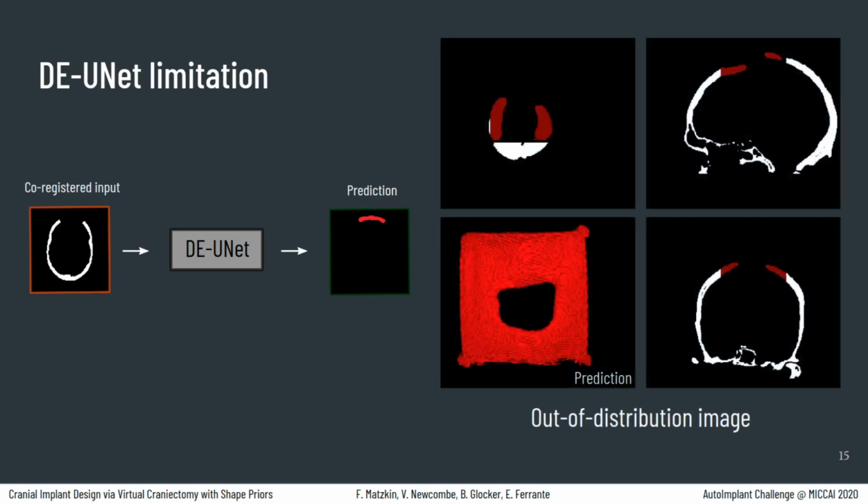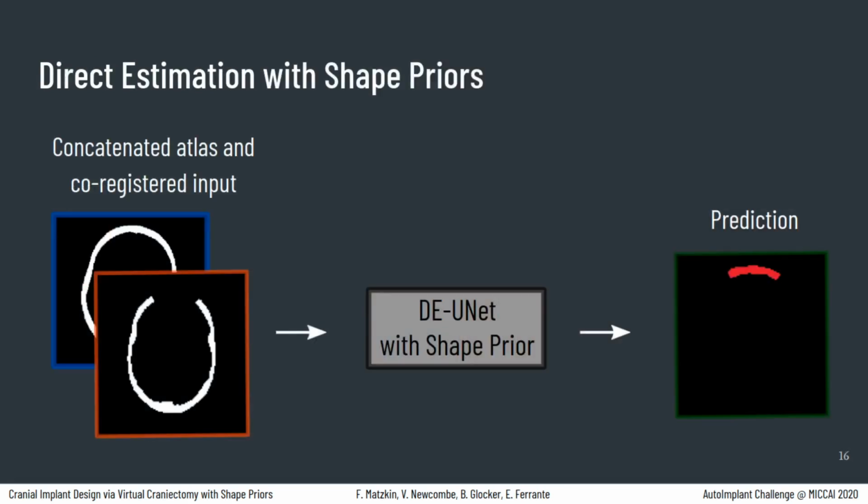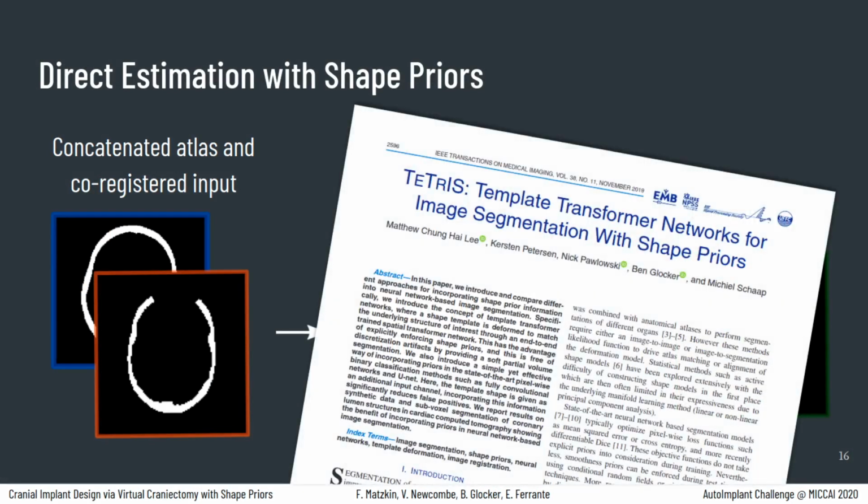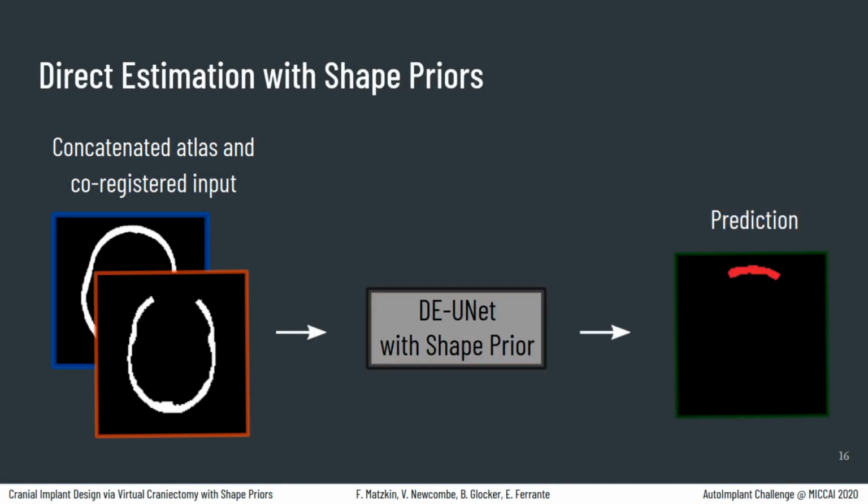Because of this, when we have to reconstruct big or out-of-distribution skull defects, it may happen that most of the image support for certain parts of it are background, and the network may have no context to infer the implant shape. That's why we propose to incorporate context via shape priors, giving us an extra channel to the segmentation network. Previous works have shown that this simple extension can boost the robustness of existing state-of-the-art pixel-wise approaches in medical image segmentation tasks. We take advantage of the fact that images are co-registered to a common space and use the same skull atlas as shape prior.